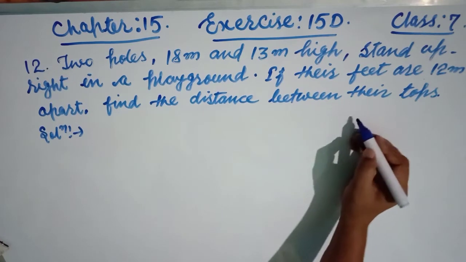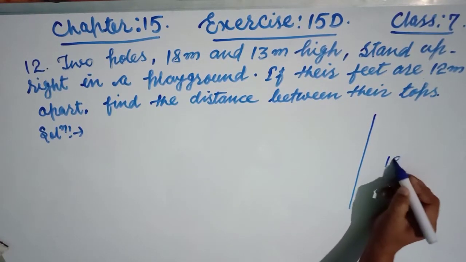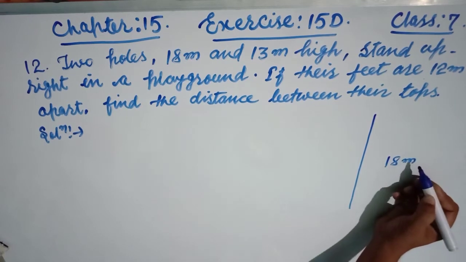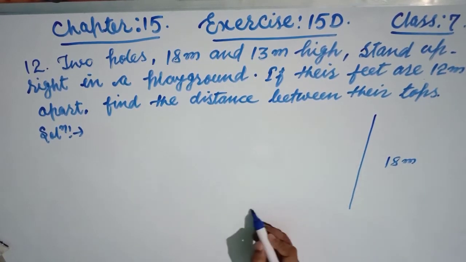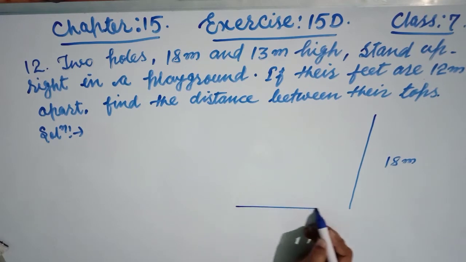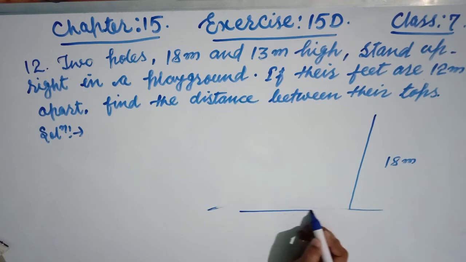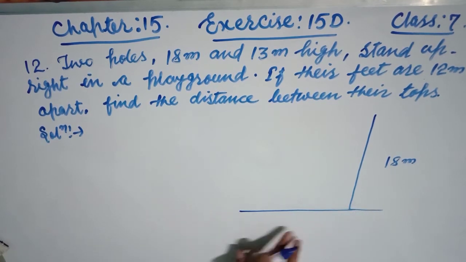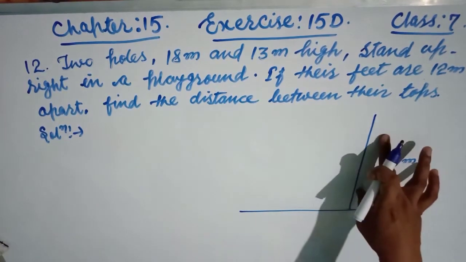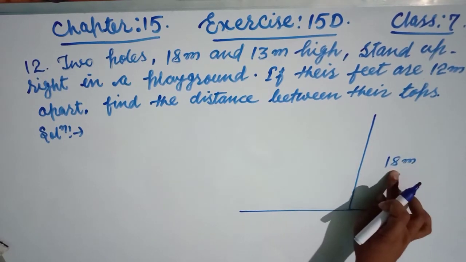The first is 18 meter high, and this is the base. We can say this is the ground.